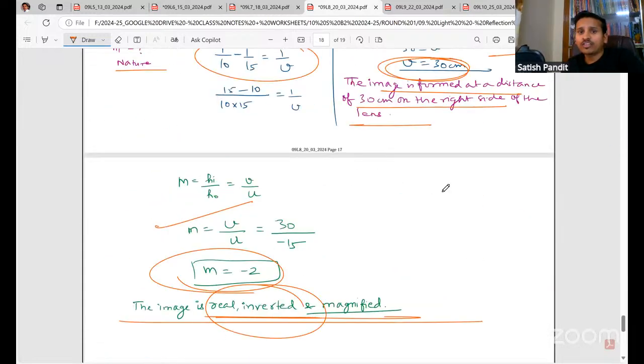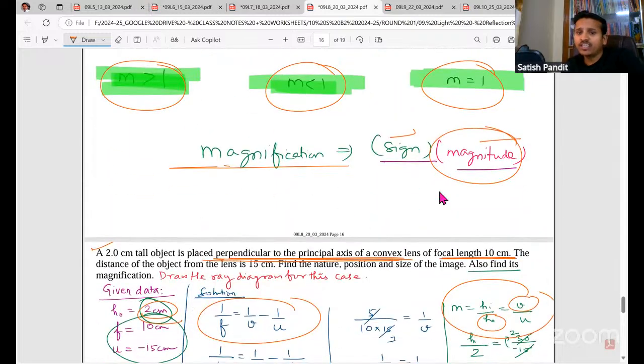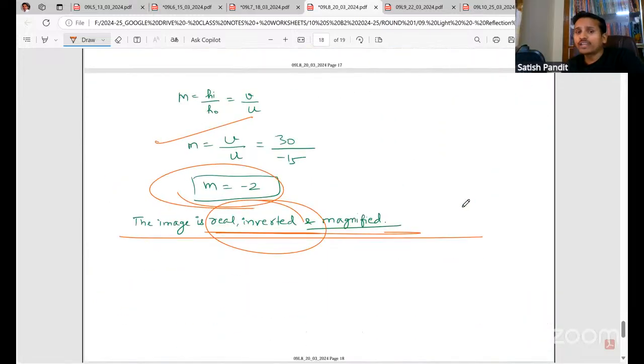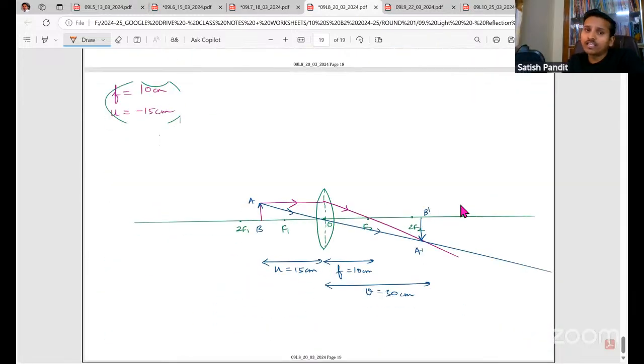And then draw the ray diagram for this case. This question I gave additionally. Draw the ray diagram for this case. So how to draw a ray diagram for any case? I told you, you always require U and F, always. So U is given, -15, and F is 10.